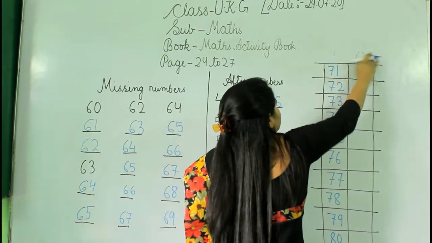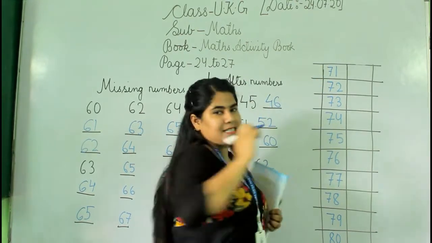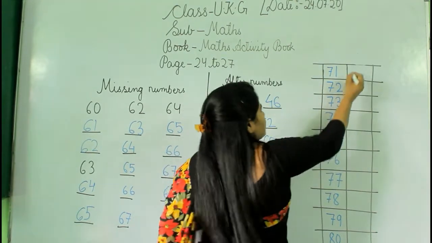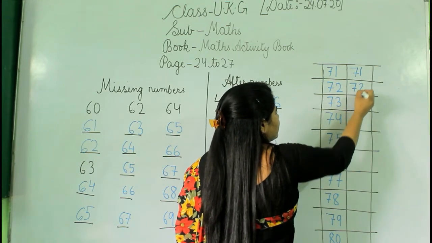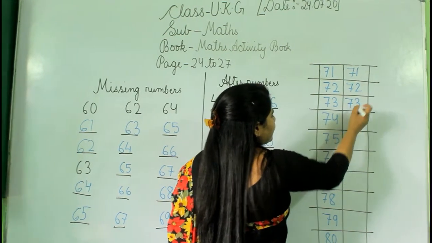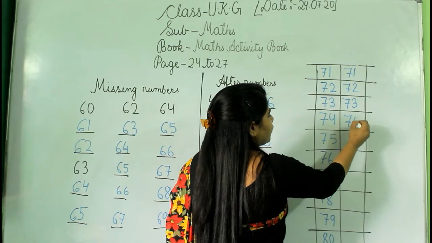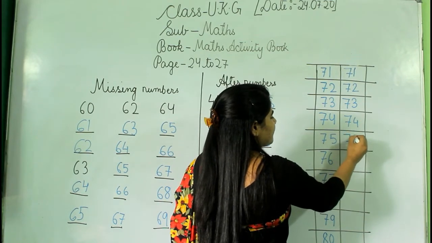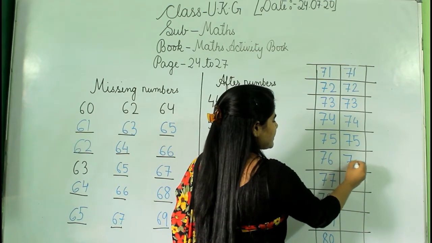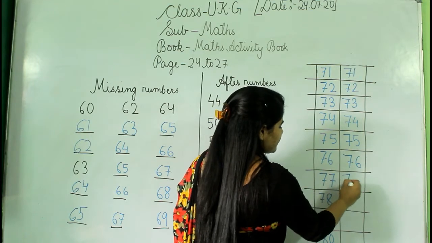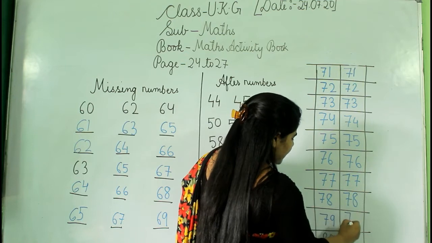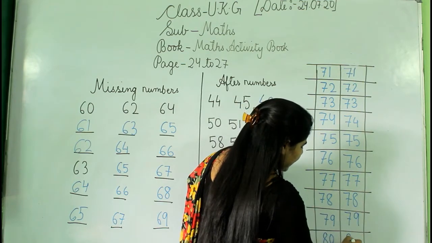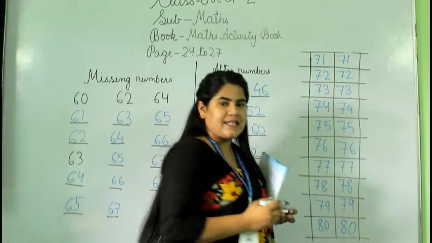Okay. So how will we write? We will start from 71, right? So, 71, 72, 73, 74, 75, 76, 77, 78, 79, then the last one is 80.